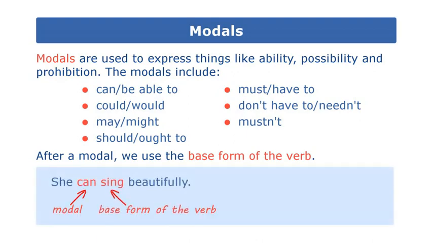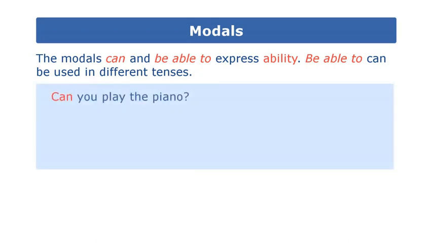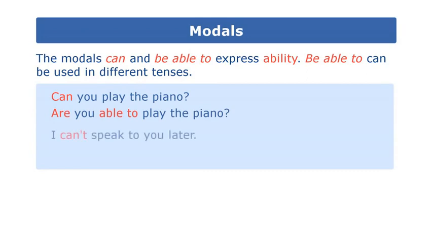She can sing beautifully. The modals can and be able to express ability. Be able to can be used in different tenses. Can you play the piano? Are you able to play the piano? I can't speak to you later. I won't be able to speak to you later.